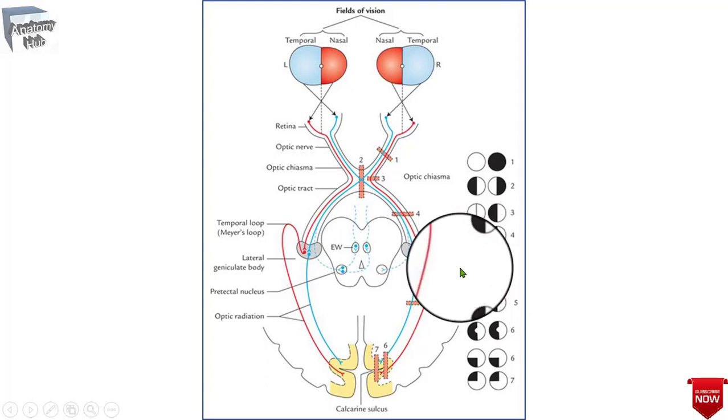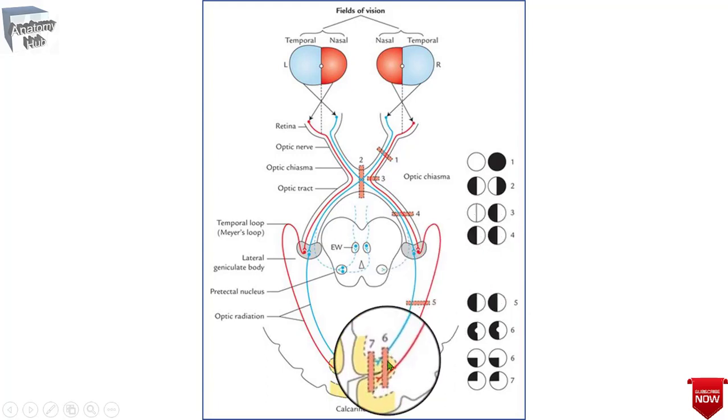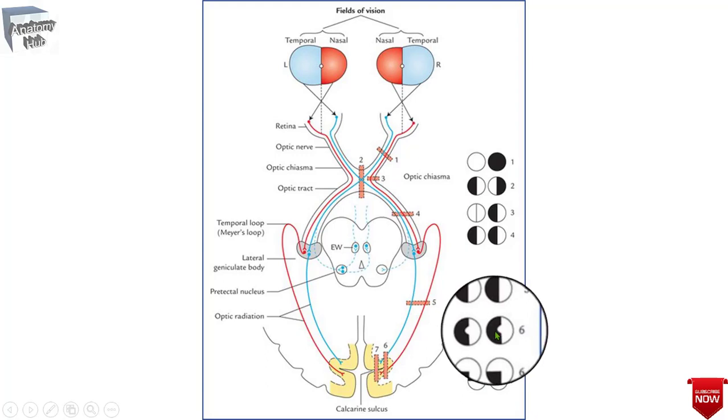Now come to area number 6. If you find a lesion involving the visual cortex, that produces blindness in the opposite half of the vision, as you can see over here, and this will be your homonymous hemianopia with sparing of the macular vision.